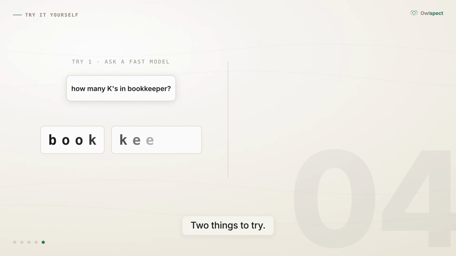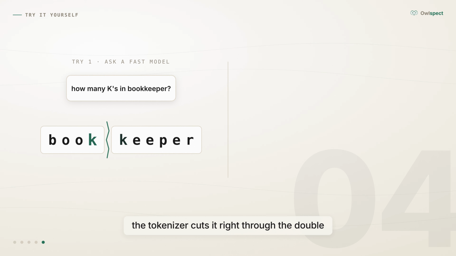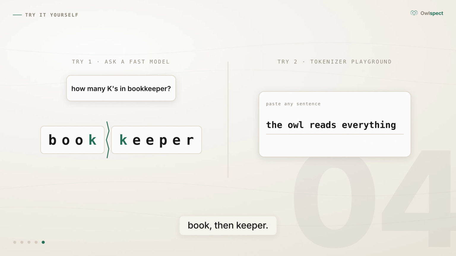Two things to try. Ask a fast model how many Ks are in Bookkeeper. Not Strawberry, that one's been memorized. Bookkeeper is a lovely case. The tokenizer cuts it right through the double K. Book, then keeper. And search for a tokenizer playground. Paste your own sentence. You'll see the seams.